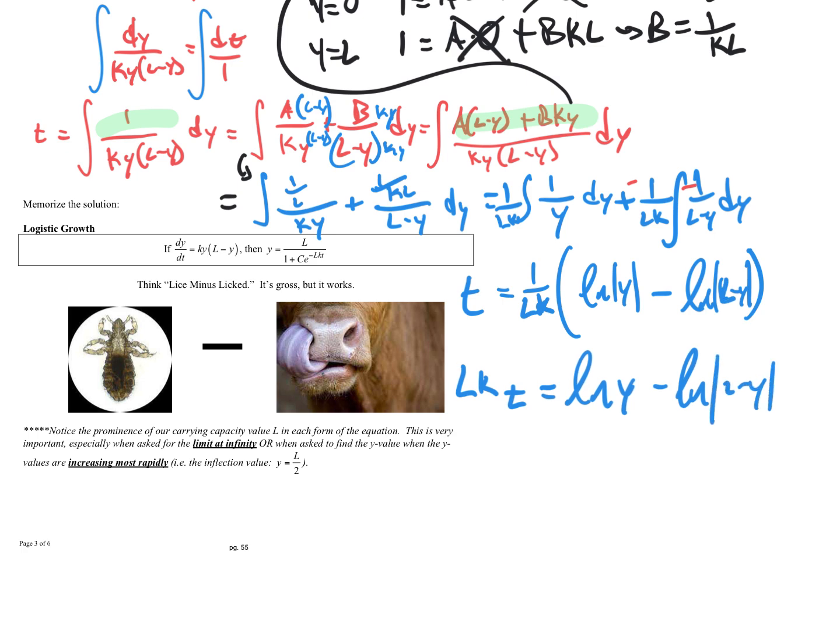Okay. And when we integrated, we should have had a constant here. So let's get a constant of integration up here, plus C. Let's move that constant over to the other side. We have LKt minus the constant. And on this right side, we can rewrite this as a natural log of y over L minus y, because subtraction of logs is equal to division.